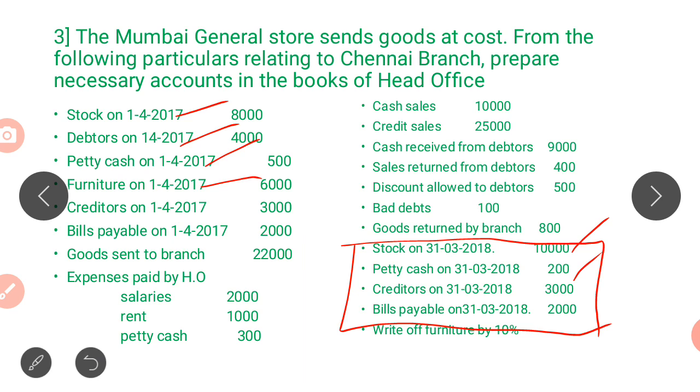So like this you have to calculate the branch account. When they do not give you information about the closing value of an asset or liability, you have to calculate. They may not give about the liabilities, but especially they give you about the assets, like debtors or furniture, like how to write off the depreciation. Like this information will be given, so that you have to calculate. Suppose if they do not give all this information, like about the debtors, what will you do? You do not have to calculate the closing value.